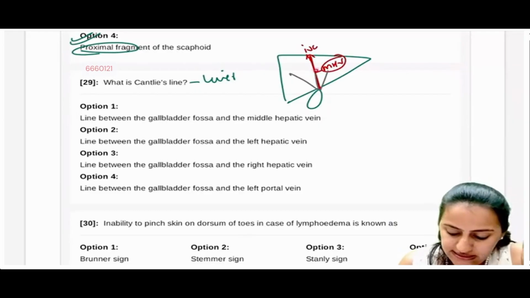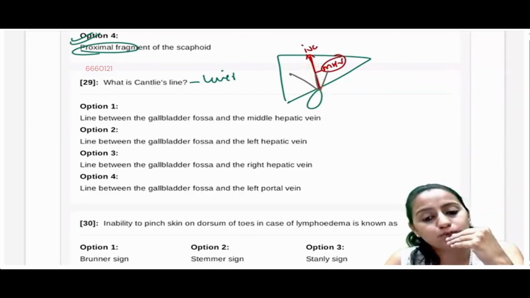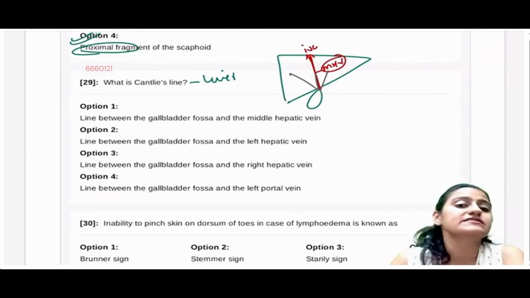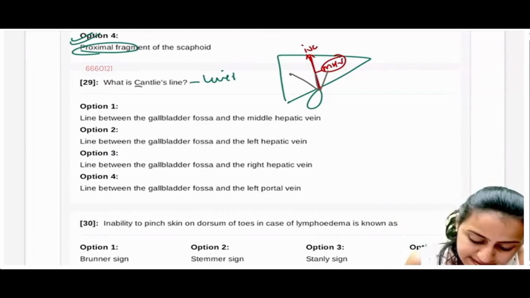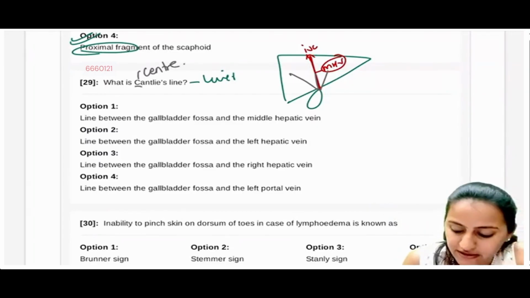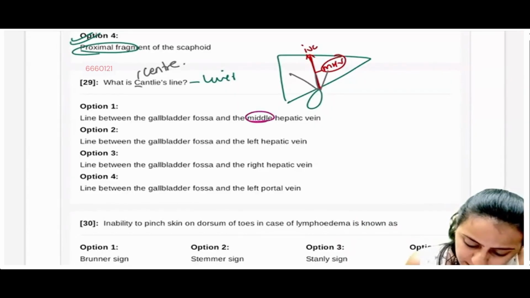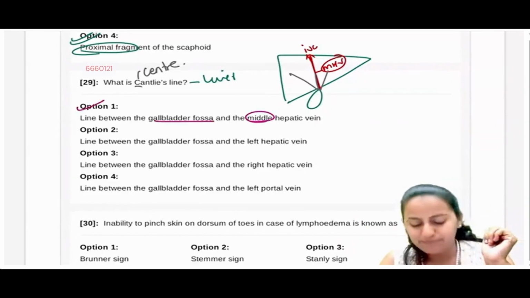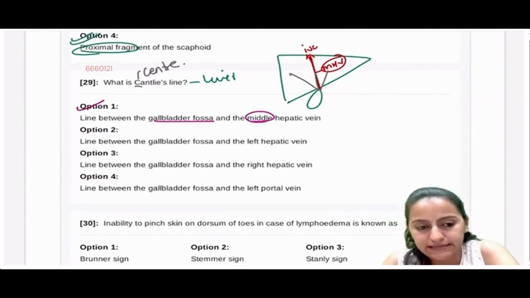So this is containing the middle hepatic vein. Okay, the middle hepatic vein divides the liver into the right and the left. So Cantlie's line is a line in the center of the liver containing the center vein, that is the middle hepatic vein. Okay, gallbladder fossa and middle hepatic vein, the middle wala. Okay, center wali line.